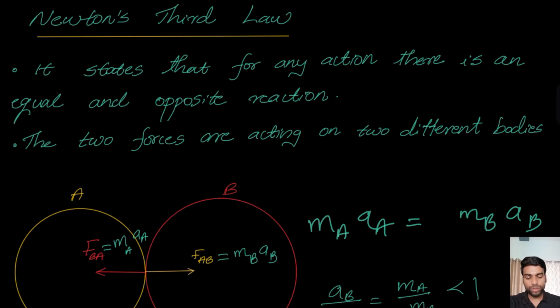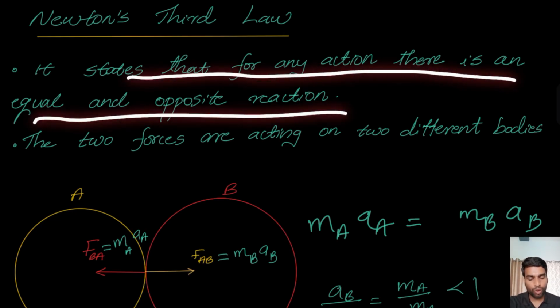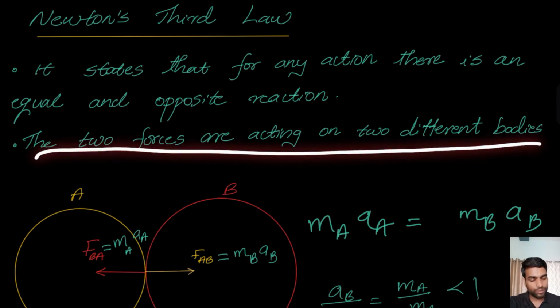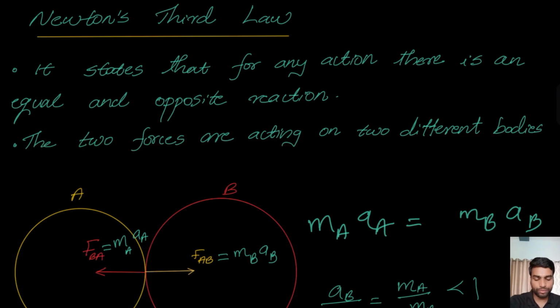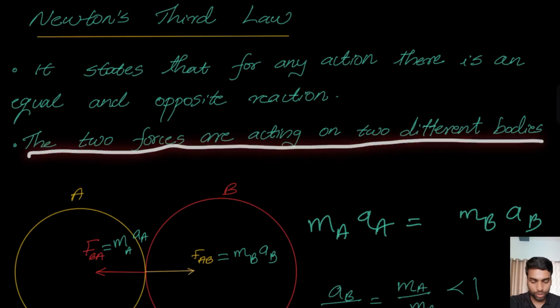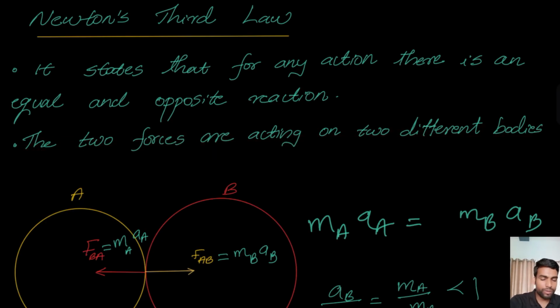Now comes Newton's third law. It states that for any action, there is an equal and opposite reaction, right? So the two forces are acting on two bodies. Remember, the two forces are acting on two different bodies, all right? Now, what are the examples? One very good example is rocket propulsion.